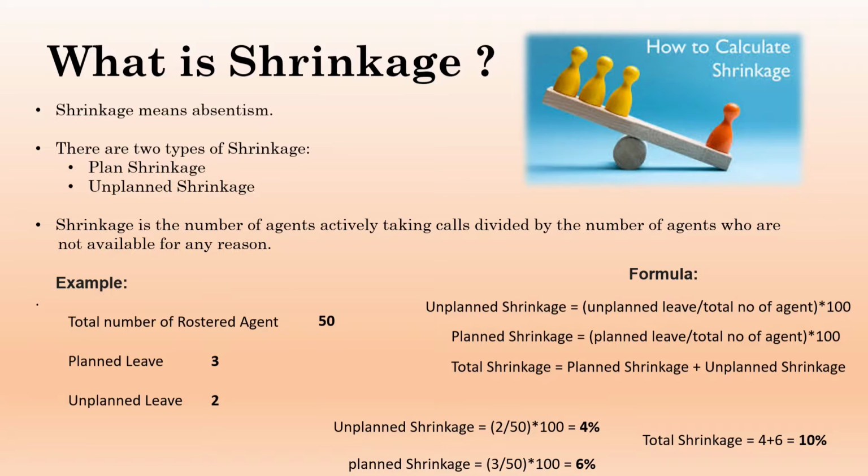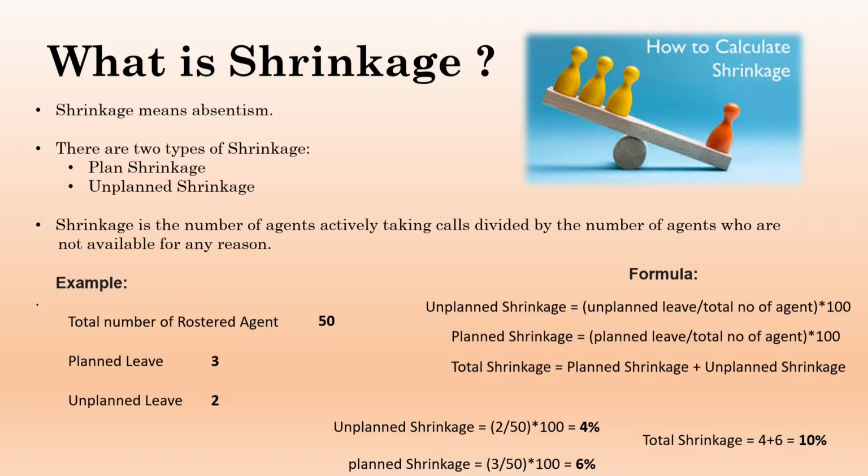So 50 employees are rostered for the day, and out of those, 3 employees have a planned leave and 2 employees had taken unplanned leave. For planned leave, they have informed the manager beforehand that they will not be coming on that particular day.